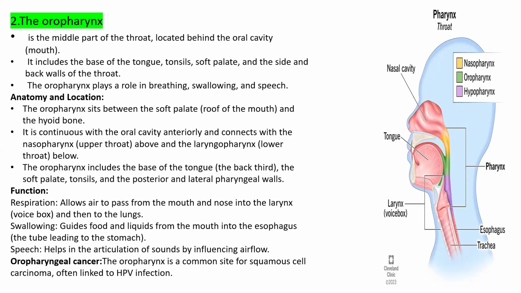Its function is respiration: it allows air to pass from the mouth and nose into the larynx and then to the lungs. It also guides food and liquids from the mouth into the esophagus, the tube leading to the stomach.